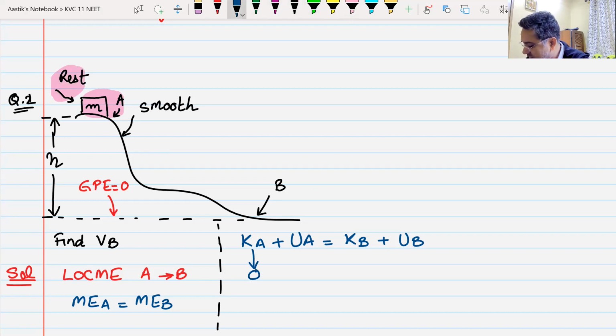What is the potential energy at point A? This height is taken as h, is given as h. mgh. Yes, very good. Plus mgh.